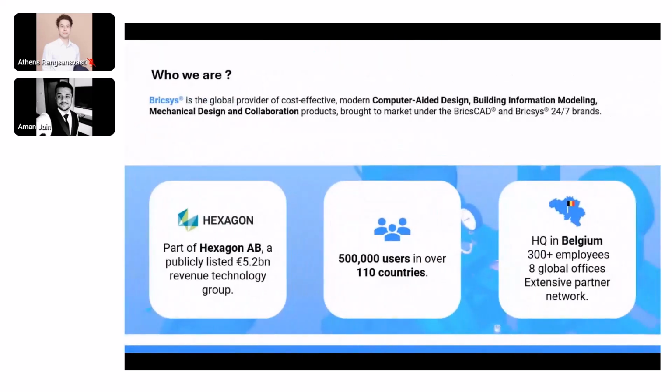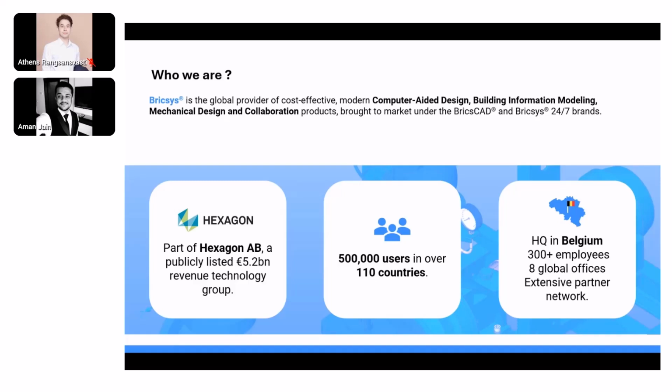So just to introduce Bricsys as an organization, we are a provider of cost-effective modern CAD, building information modeling, mechanical design, and collaboration products brought to the market under the BricsCAD and Bricsys 24/7 brands.